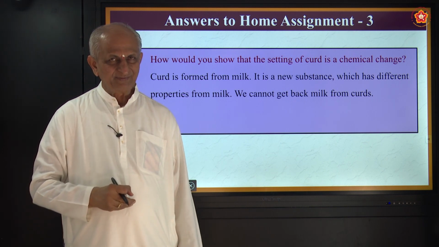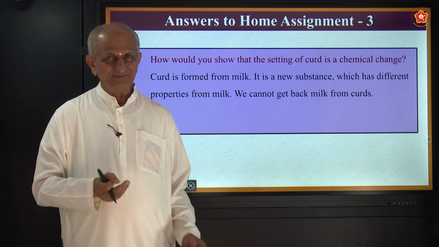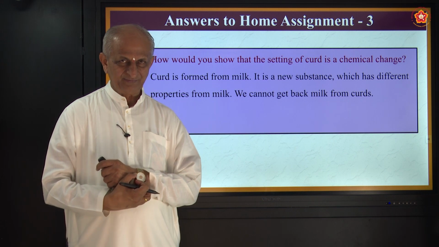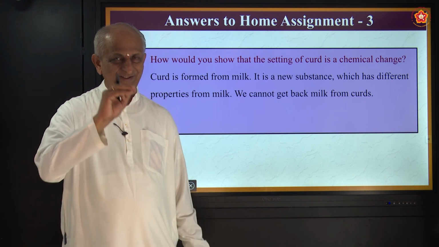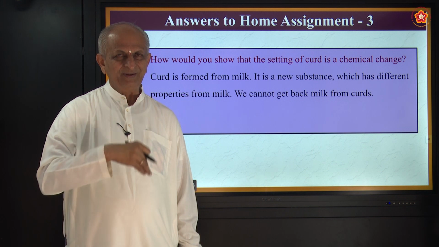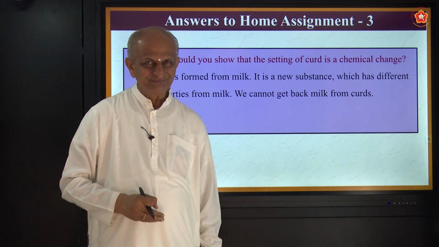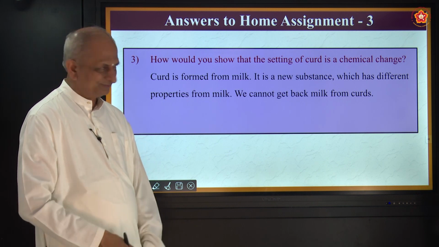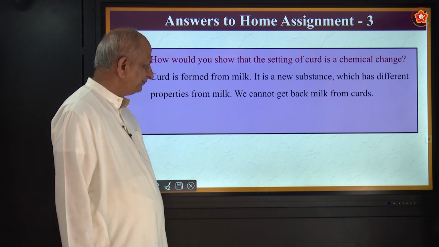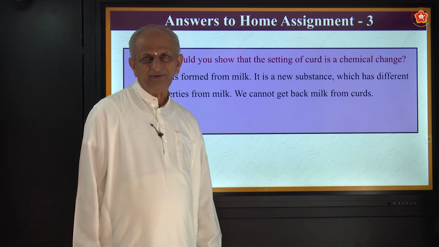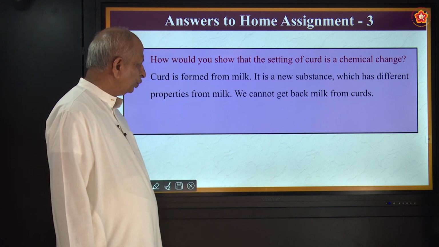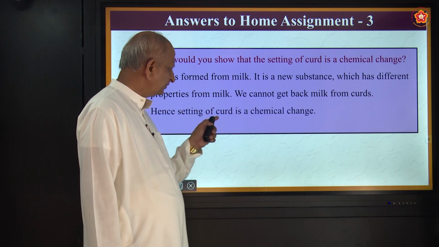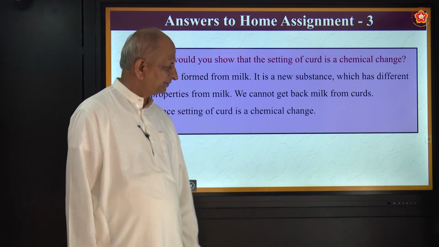Next day, a fermentation reaction takes place, and the milk, which was very tasty the previous night, becomes curd, a little sour in taste, and a little hard also, correct? So that is a chemical change because a new substance is formed. Okay, setting of curd is a chemical change.